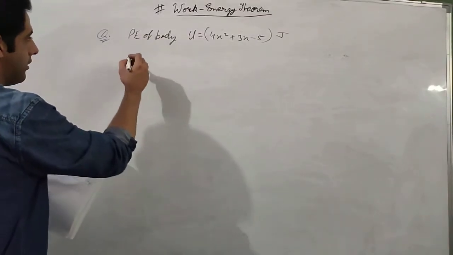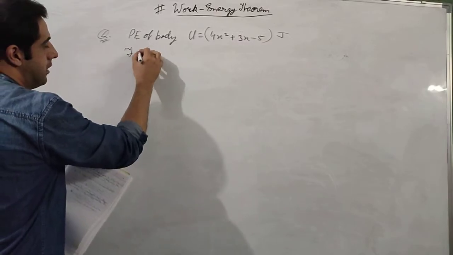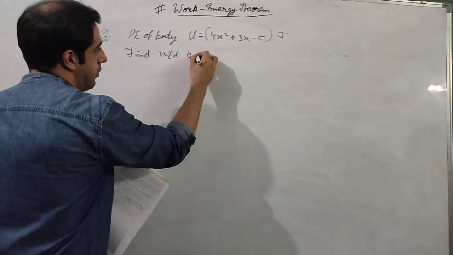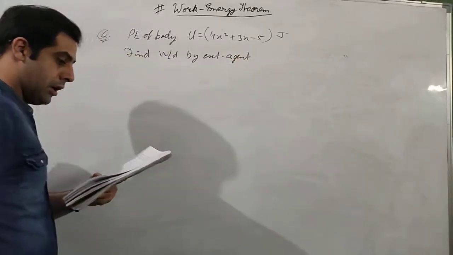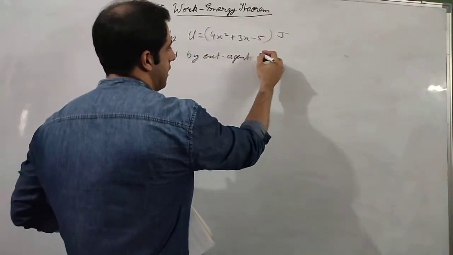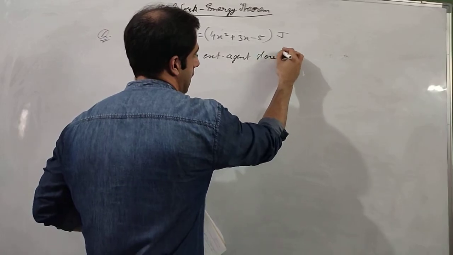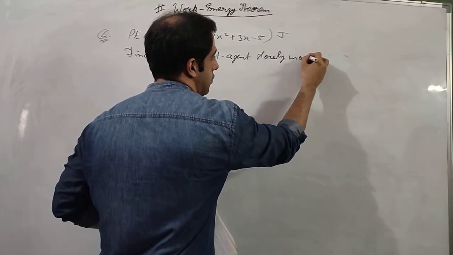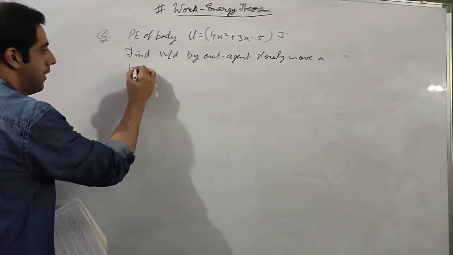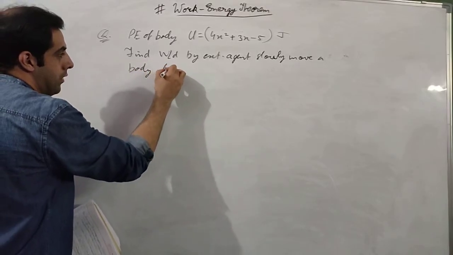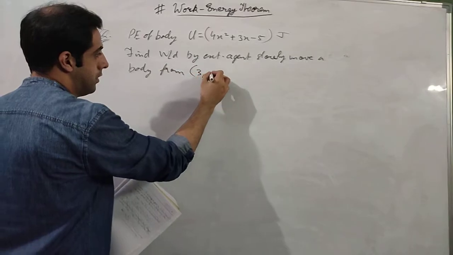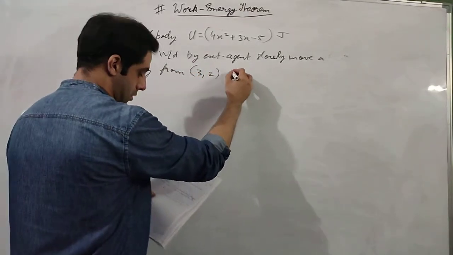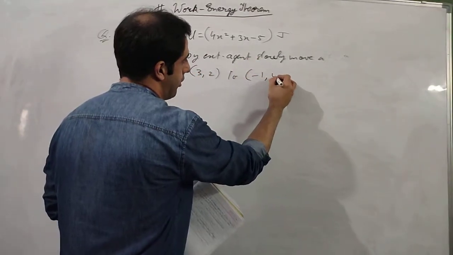Now we have to find the work done by an external agent. Find work done by an external agent to slowly move the body from a point of coordinates 3, 2 to -1, 4.